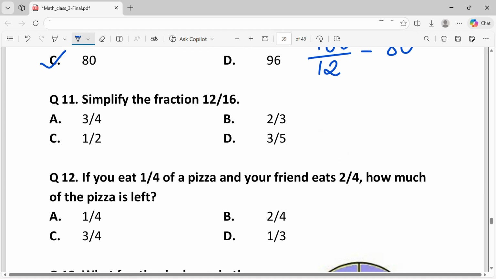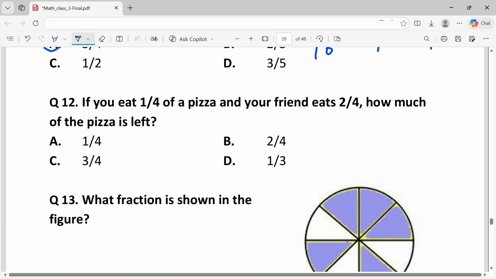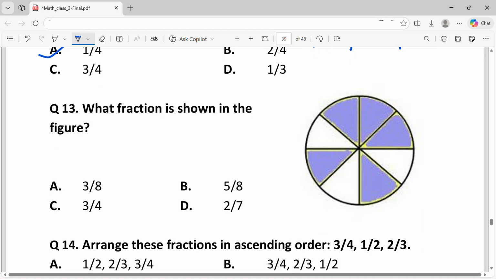Question 11. Simplify the fraction 12 by 16. 12 by 16 can be simplified by dividing both numerator and denominator by 4. That is equal to 3 by 4. That is option A. Question 12. If you eat 1/4 of a pizza and your friend eats 2/4 of the pizza, how much pizza is left? So the total pizza left will be 1, which is whole, minus 1 by 4, minus 2 by 4. That is equal to 1 by 4. That is option A.